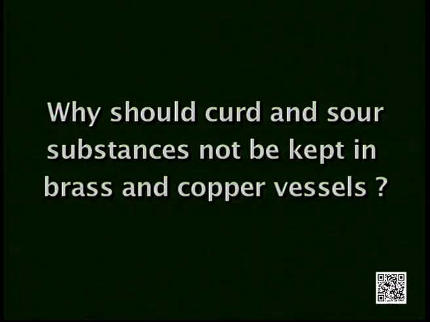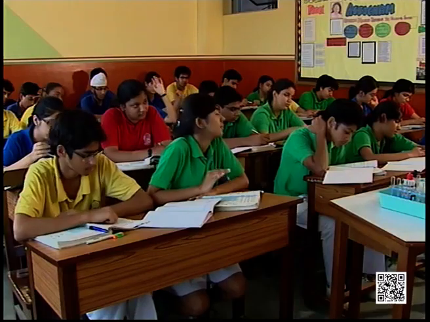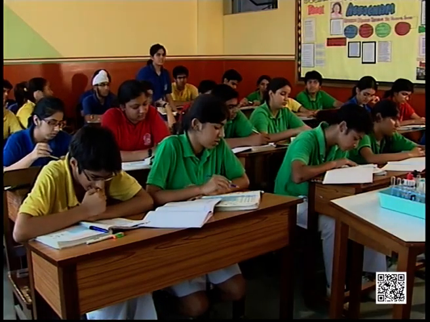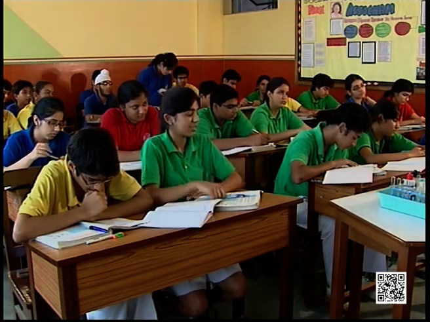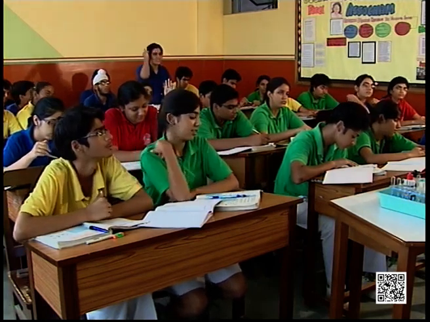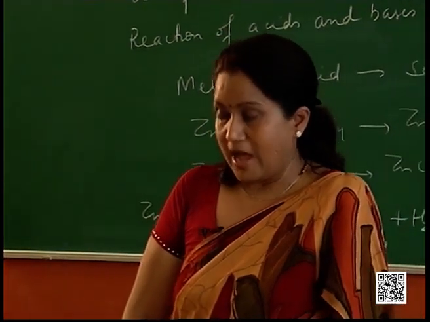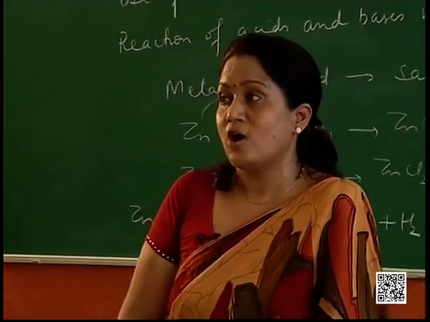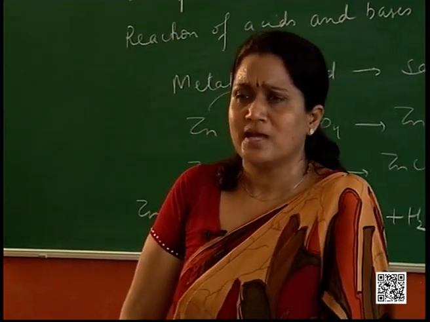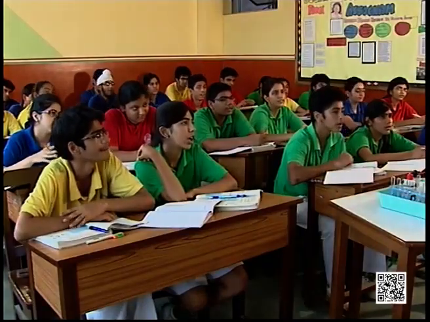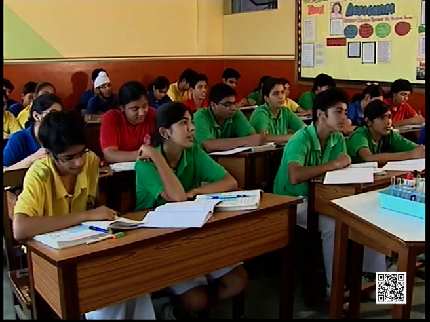Why should curd and sour substances not be kept in brass and copper vessels? Yes, Sanjana? Because they are acidic in nature. What are acidic in nature? Curd and sour substances. Yes, curd and sour substances are acidic in nature, and brass and copper vessels... Copper is a metal, you know. What's brass? It's an alloy of copper and zinc.